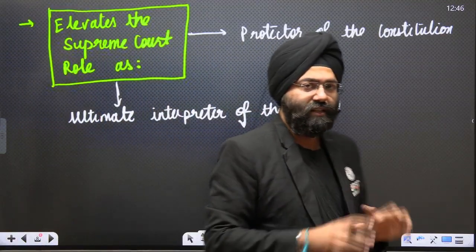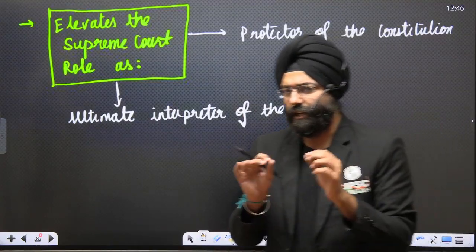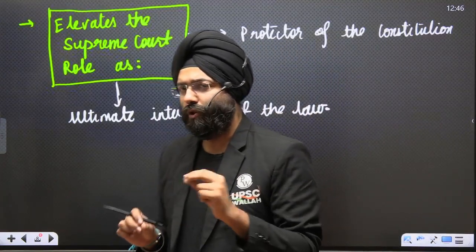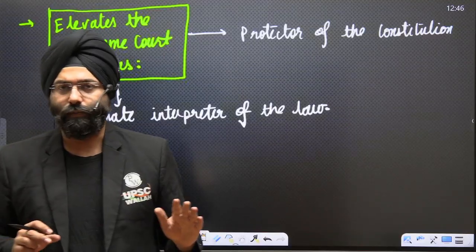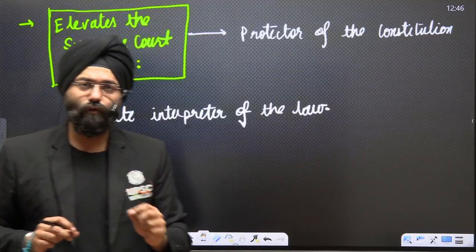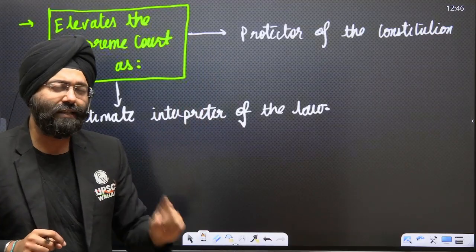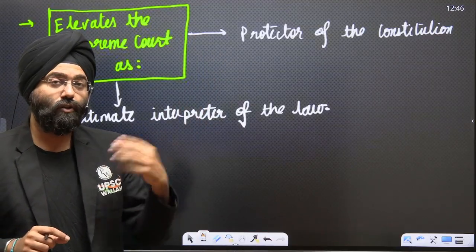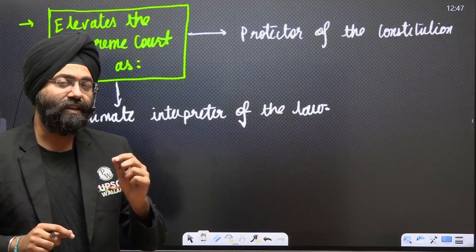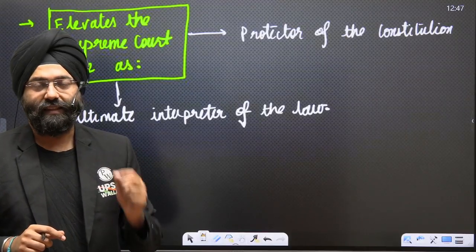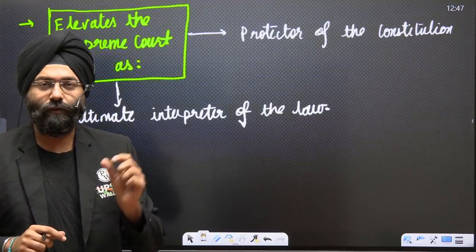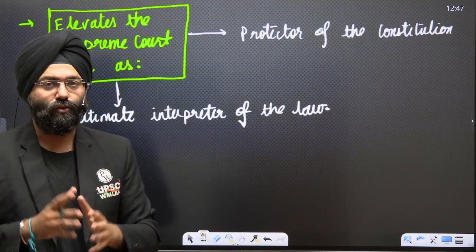If it feels that any law goes against the constitutional values, it can strike it down. So because it is the role of the Supreme Court to be a protector of the Constitution as well as the interpreter of the law, even the Constitution itself, it has to be given this power. That is why the concept of Article 142 was introduced in the Indian Constitution, right?